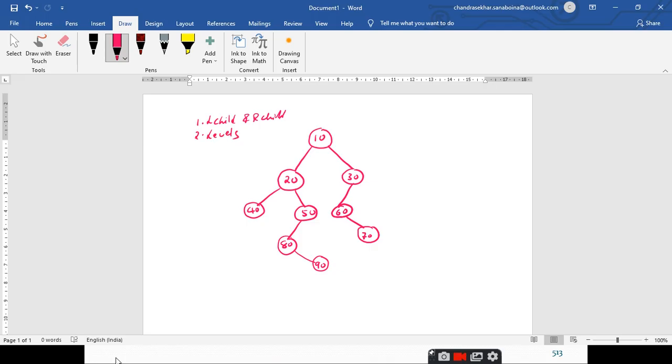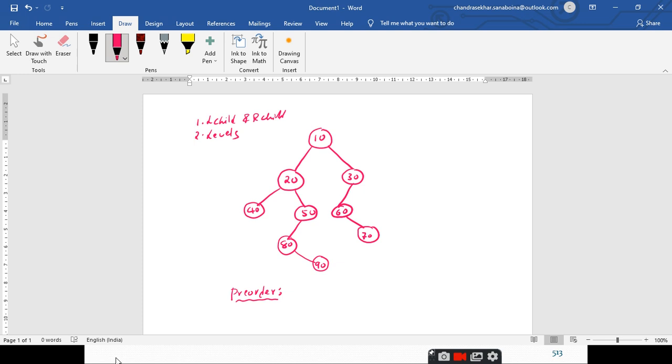All the nodes that belong to the same level should be represented diagrammatically in the same level only, right? Is it clear up to this point? Yes, sir.